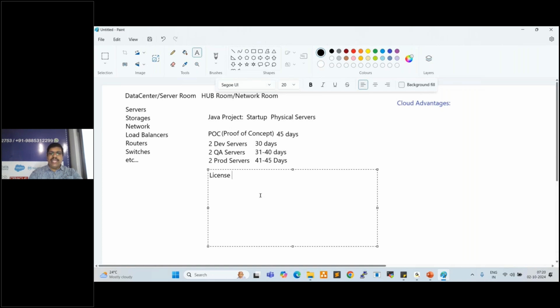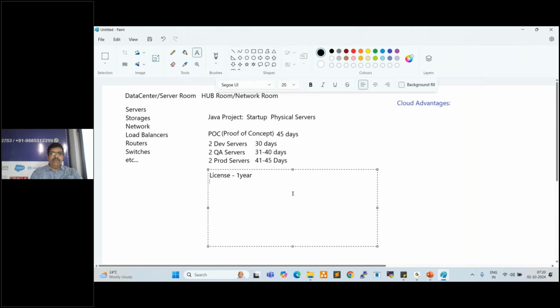So when you want to buy any license, what would the minimum period be? For example, if you want to buy a Windows license for your laptop, what is the minimum period they provide? Minimum 1 year, right? If you try to get 1 month or 3 months or 6 months, they will not provide it. So minimum 1 year license we need to buy before getting the servers.